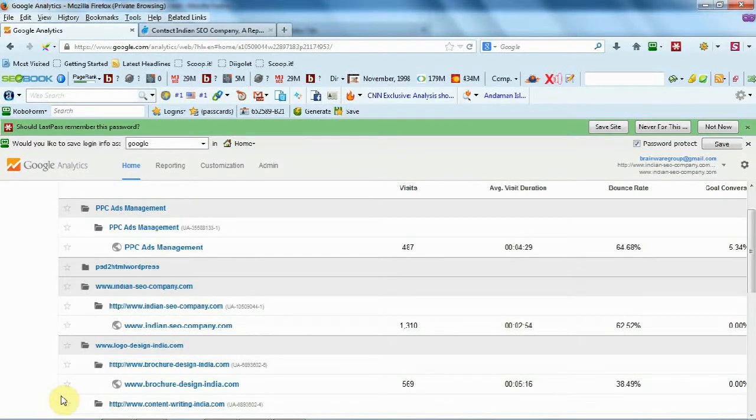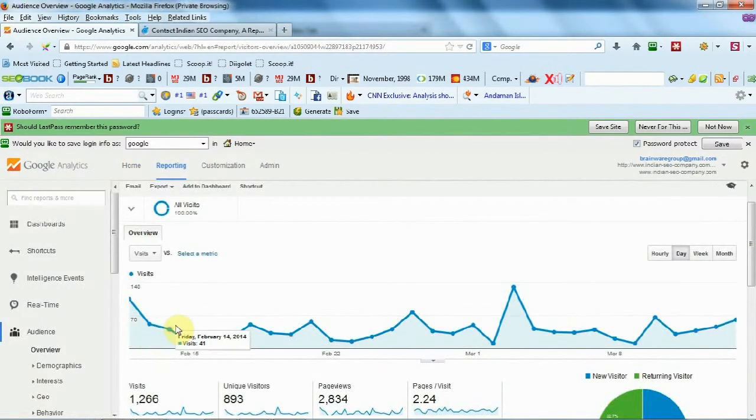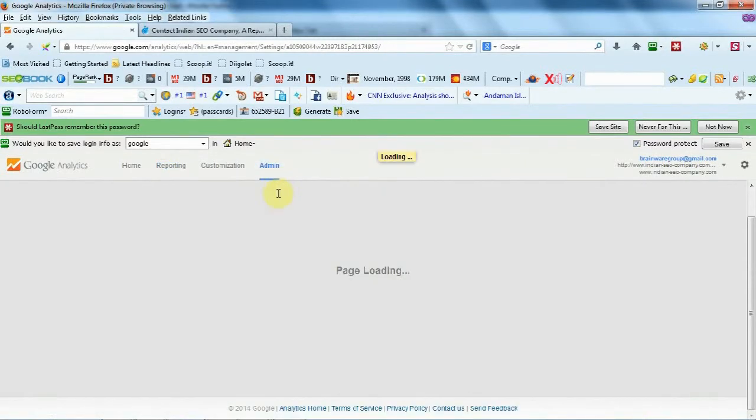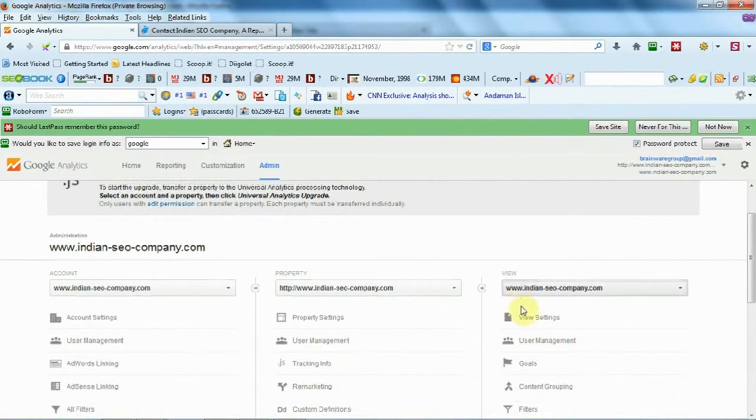Firstly, you need to log into Google Analytics using your username and password. Then go to one of the profiles. Click on the admin option at the top panel. Next, click on goals under the view level. Finally, you need to click on the new goal button.